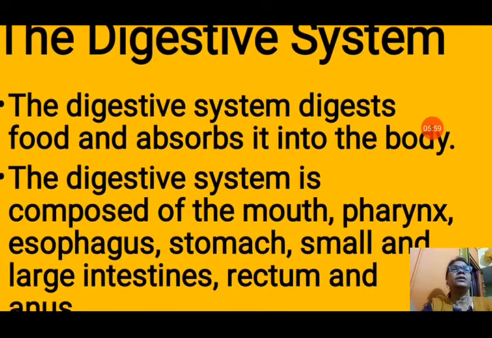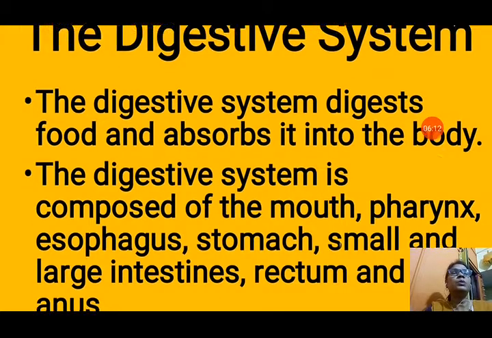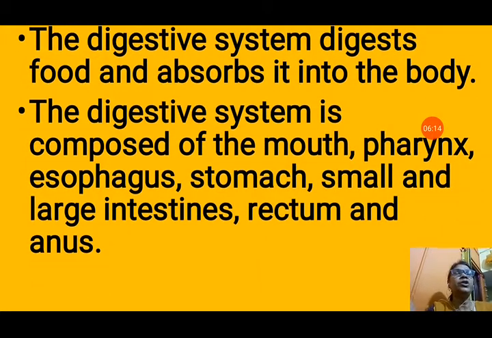Now digestive system. The digestive system digests food and absorbs it into the body. The digestive system consists of mouth, pharynx, esophagus, stomach, small and large intestines, rectum and anus. These are the parts of our digestive system. These all organs work together to perform a function, that is digestion of our food and absorption of that food in our body for getting energy.